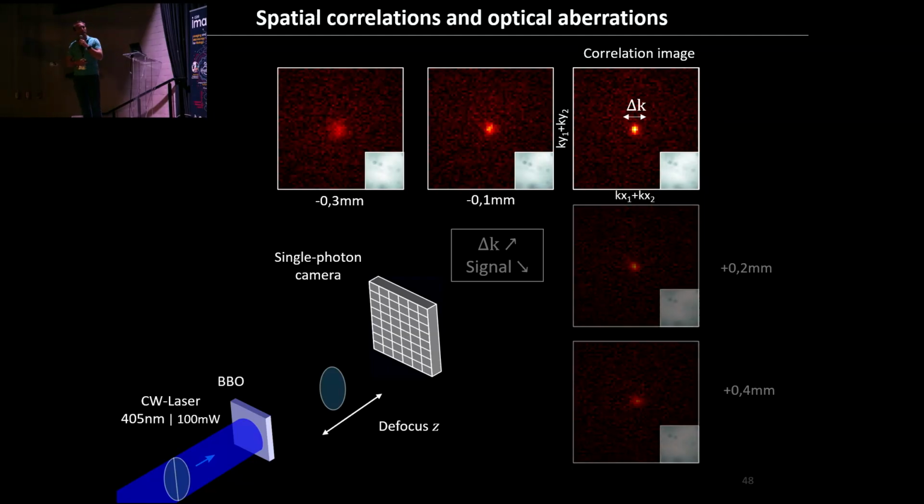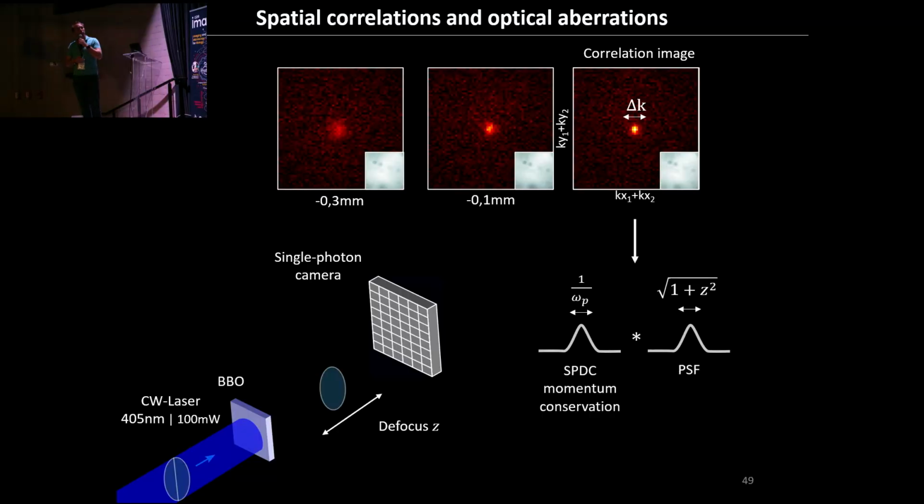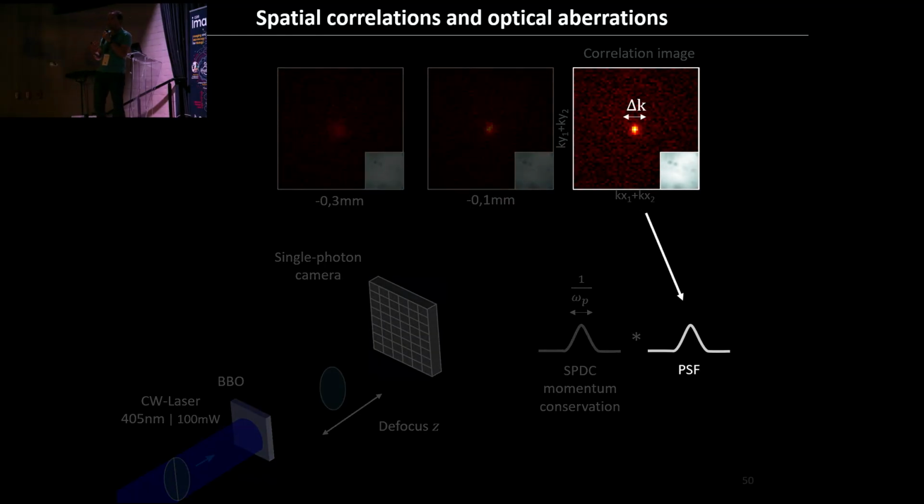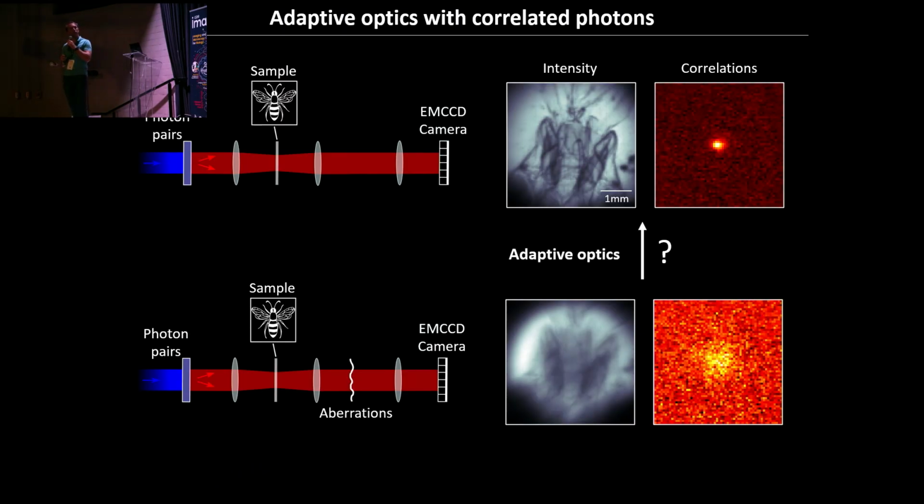If you go a bit through the math, you can show that this correlation at first originates from the crystal and the SPDC process, but it also maps the PSF of the system. So it is also directly dependent on the point spread function of your system. So measuring the correlation, in addition to just looking at the image, gives you a direct image of the PSF of the system, completely independent of the object that you are imaging. Now we can measure two things at the output.